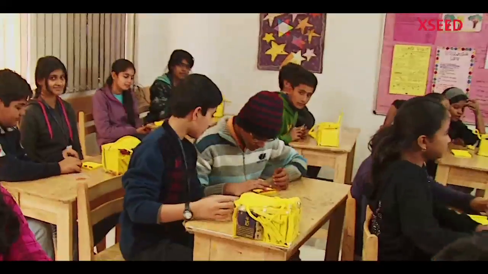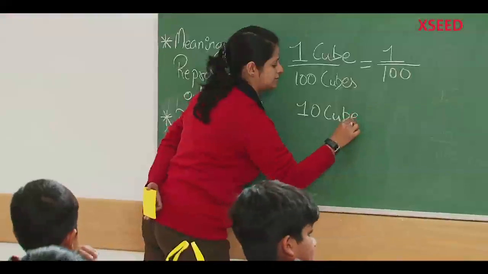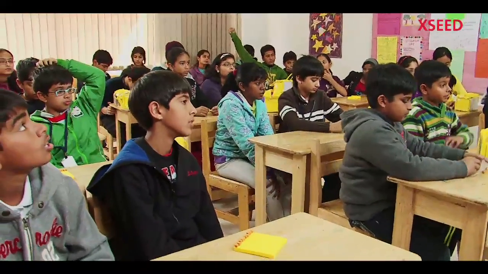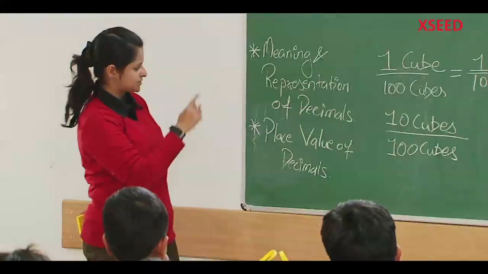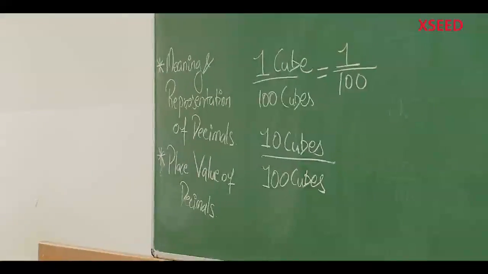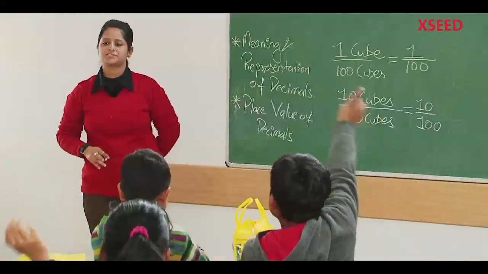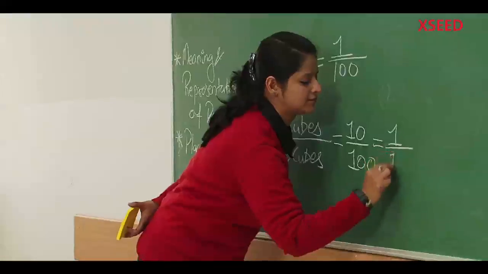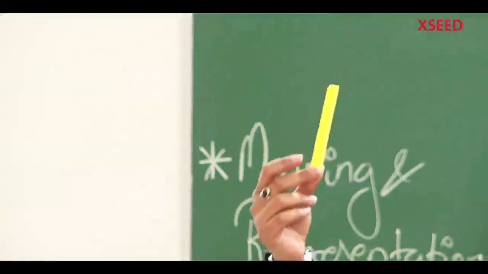Can you tell me how many cubes have we taken out in here? 10 cubes. Out of how many cubes? 100 cubes. Okay. Can we represent the same thing in a fraction? 10 by 100. Can anybody simplify this further? 1 by 10. All of you now have to take out a rod like this from the bag.